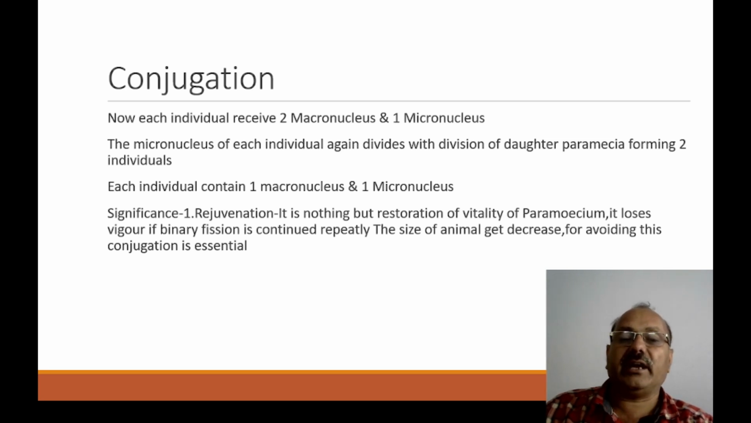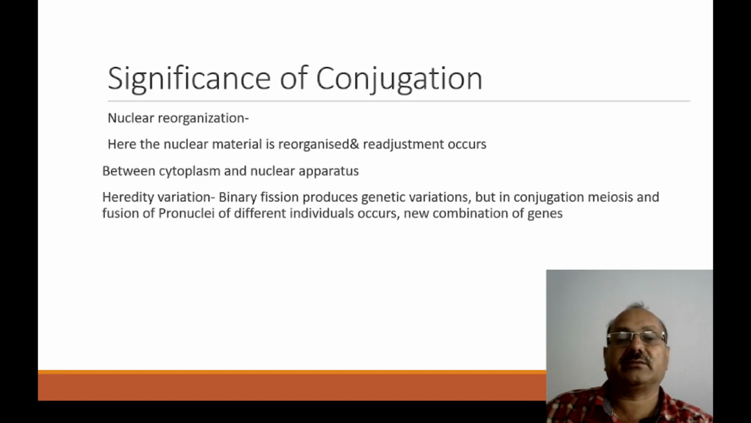Now, this conjugation has some significance, like rejuvenation of the race. Rejuvenation is nothing but the restoration of the vitality of the Paramecium. It loses its vigor if binary fission continues repeatedly, and the size of the animals decreases. For avoiding this, conjugation brings about rejuvenation.